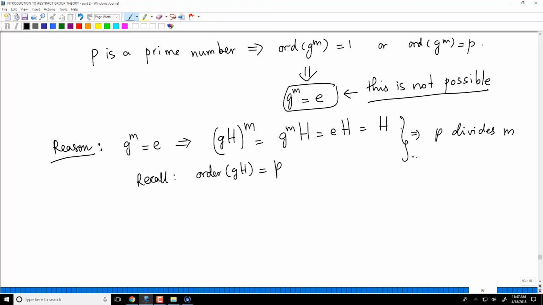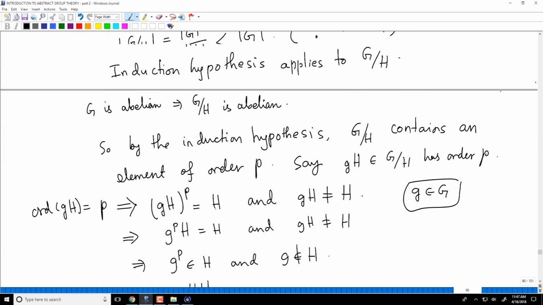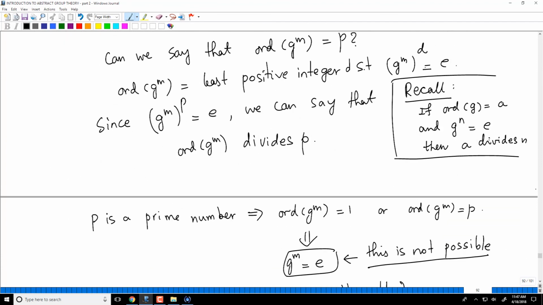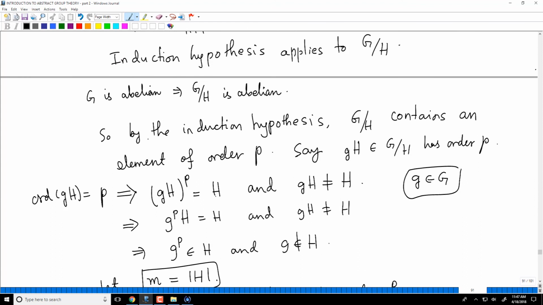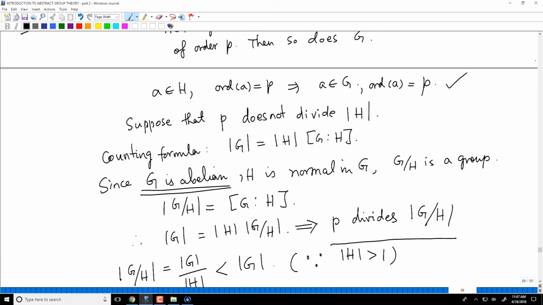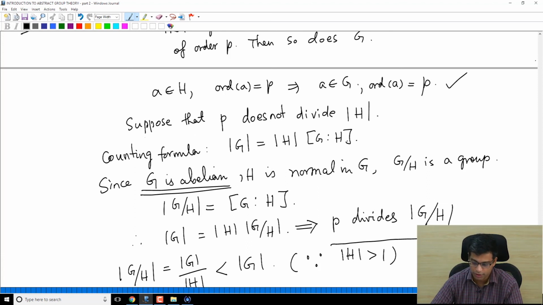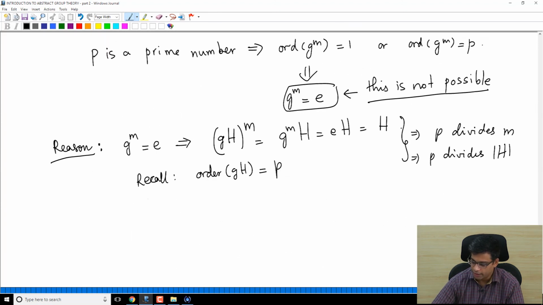Because then P divides, what was m? m was the order of H. So we simply called m the order of H. Somewhere I wrote that, right? We let m be the order of H. But we are assuming that P does not divide the order of H, because if P divides the order of H, we would not even do all this. If P divides the order of H, we are done right away. So P does not divide the order of H is our assumption, and now we are getting that P divides the order of H. So G^m cannot be equal to E, so this is not possible.